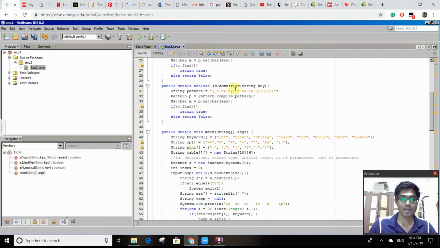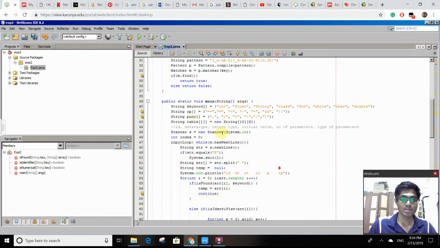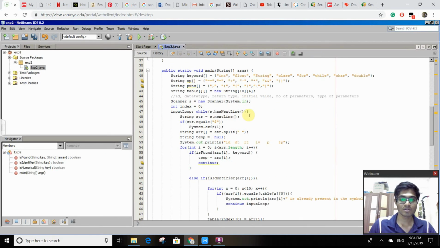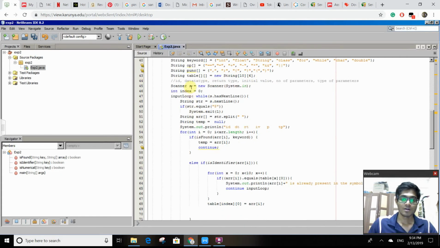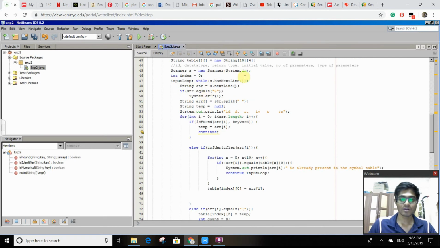Under the public static boolean, I have created a few more things, and all of these are patterns. Here I have created an array of keywords of string data type, which has some keywords: int, float, string, class, while, character, and double. And operators, as we know, there are many operators. Here I have used some, and some punctuation marks, closing parenthesis, opening, and so on. I created an object for the scanner class so that we can print the output in Java. Here we have system.println, and this is ID.